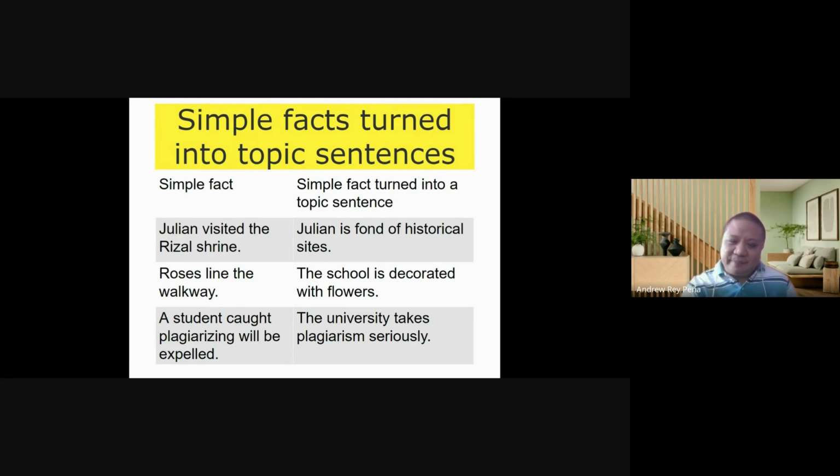Okay. Another simple fact is a student caught plagiarizing will be expelled. That's a simple fact. And that could support the idea that the university takes plagiarism seriously. So that's the topic sentence. And the simple fact that serves as a detail to that topic sentence is a student caught plagiarizing will be expelled. So you will have several simple facts in a paragraph, but only one topic sentence.